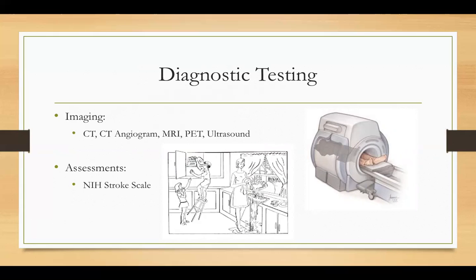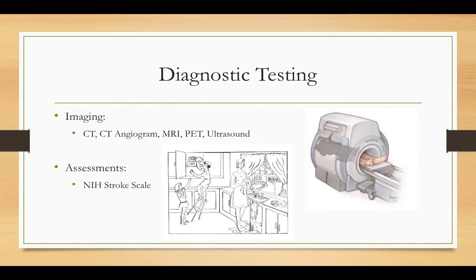of level of consciousness, gaze, visual fields, facial palsy, motor function of arms and legs, limb ataxia, sensation, language, speech, and inattention. And when assessing a patient using the NIH stroke scale, patients are shown pictures and asked to describe what is happening in them, just like that picture down on the bottom of that slide. They are also shown simple phrases and asked to read them. As for preventative tools, patients can take a prophylactic aspirin every day and change some risky behaviors such as smoking to prevent the likelihood of a stroke.